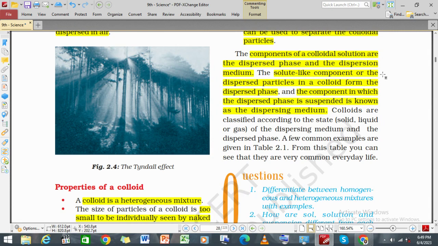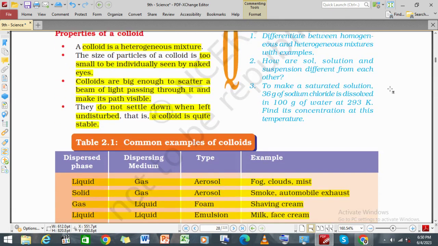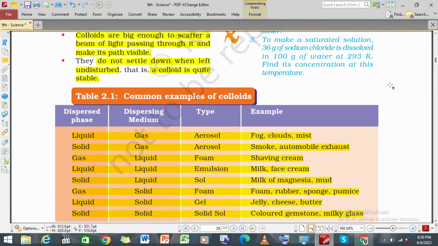The solute-like component or the dispersed particle in a colloid forms the dispersed phase. That means the components of a colloidal solution are the dispersed phase and the dispersion medium. The dispersed phase is the solute of the solution, whereas the dispersion medium is the solvent, or the complete medium of the solution.